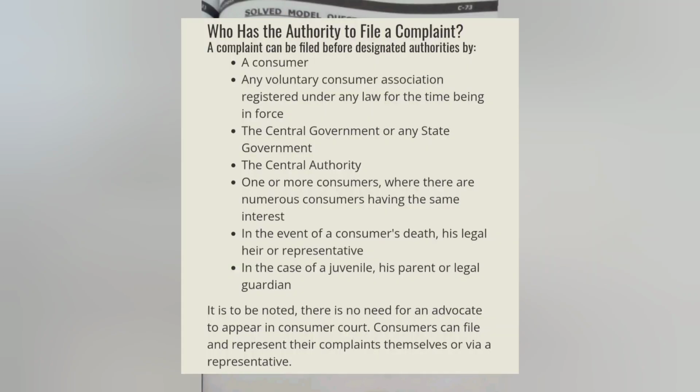Now, who all has the authority to complain? A consumer has the authority to complain under the Consumer Protection Act. Any voluntary consumer association registered under any law for the time being in force can also sue under the Consumer Protection Act. The central government or any state government, central authority, or one or more consumers where there are numerous consumers having the same interest. In the event of a consumer's death, his legal heir or representative can complain.